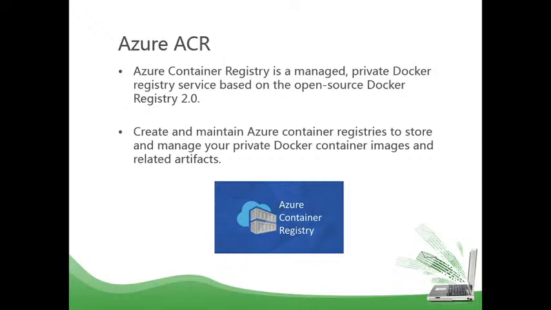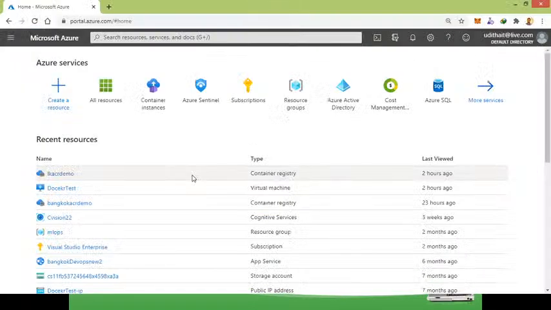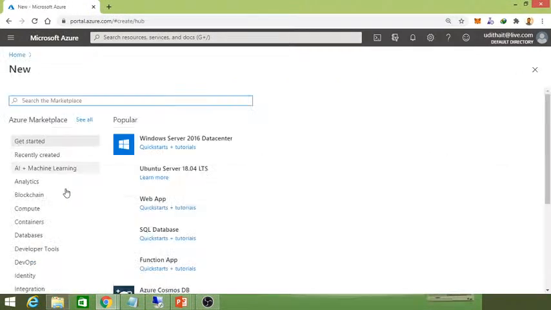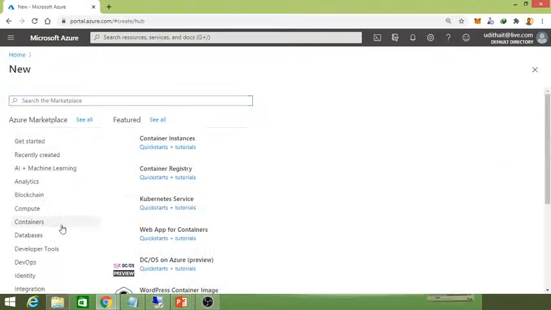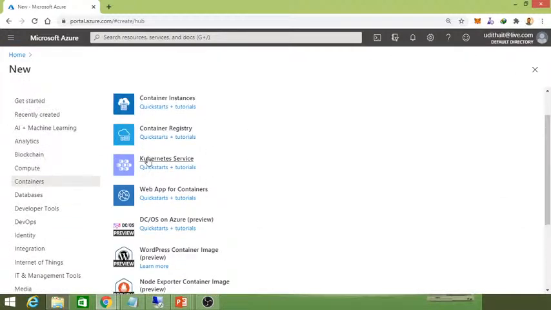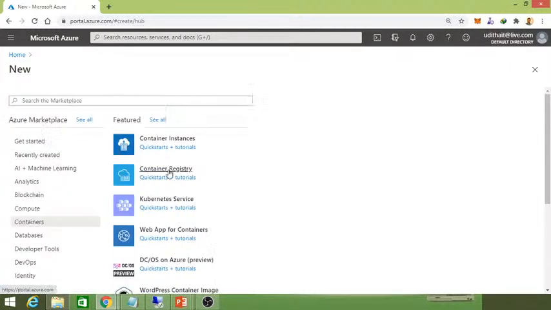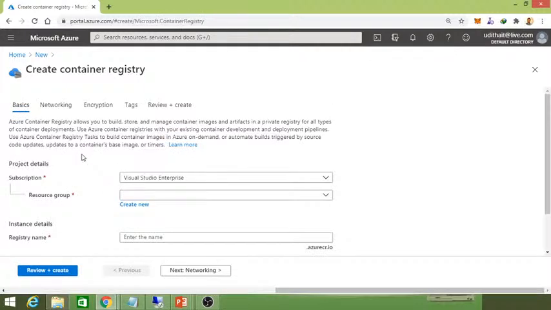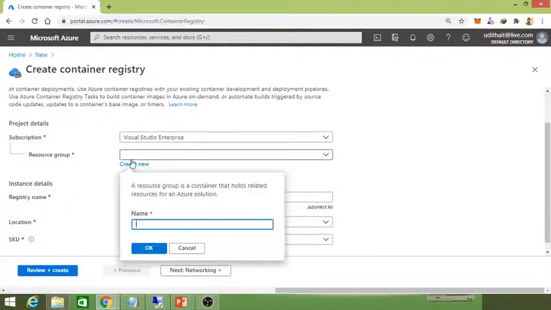You can go to the Azure portal like this. In the Azure portal, you can create a new Azure Container Registry. You can see there's an entire section on containers, where we have much larger things like Kubernetes service. Here we create this container registry. It's like creating any other service. You can just select the service container registry, and you can create a new resource group,